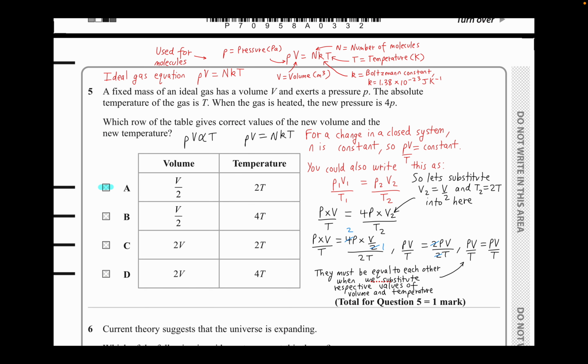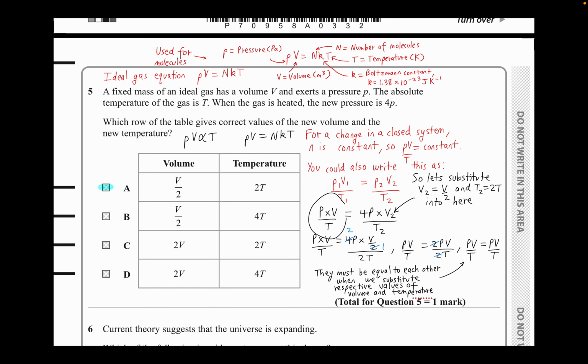Now, you have another formula. This one over here is for a change in a closed system. N is a constant, so PV by T is equivalent to a constant, that would be Nk, I think, right? So remember that formula for a constant situation. So what do we do? We plug in the original values of V and P and then plug in the new pressure values.